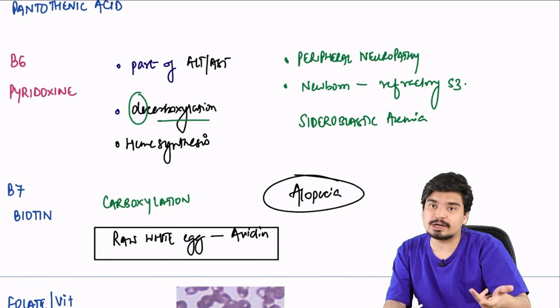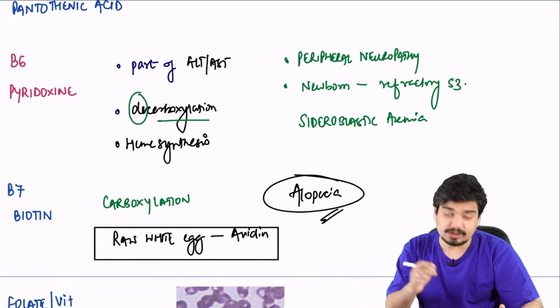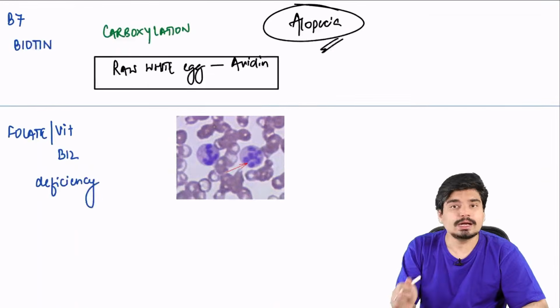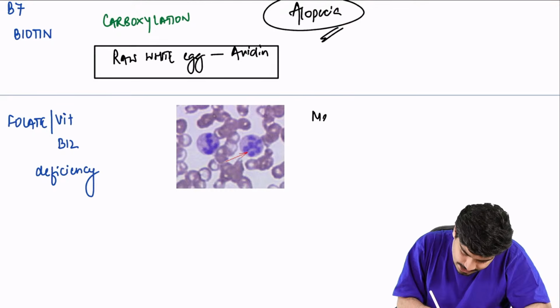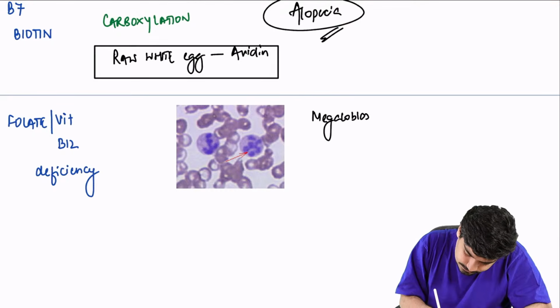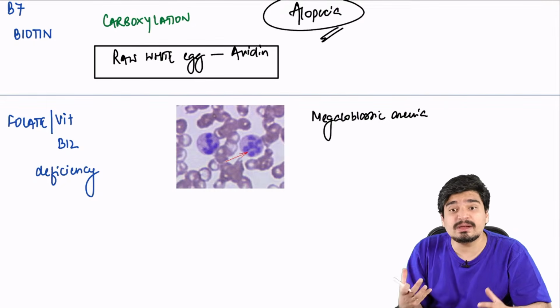No biotin, biotin deficiency, alopecia. Next you have folate and vitamin B12 deficiency. We all know folate and vitamin B12 deficiency leads to megaloblastic anemia, where there will be what kind of RBCs?